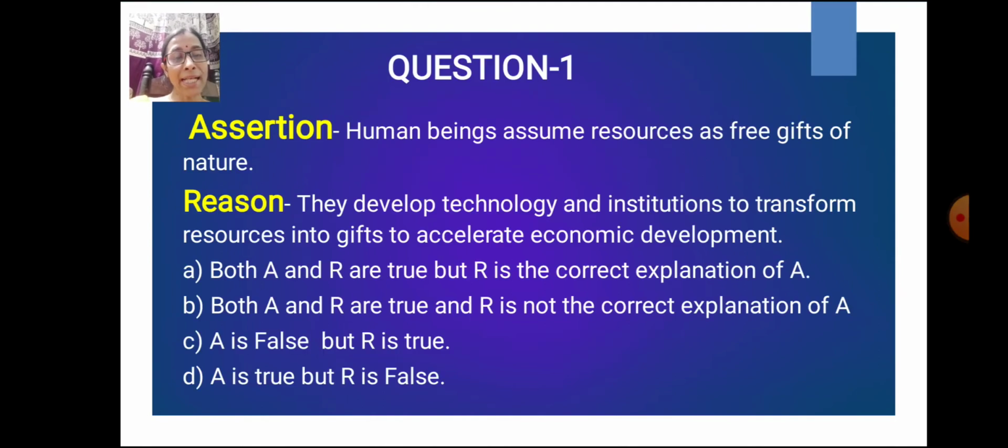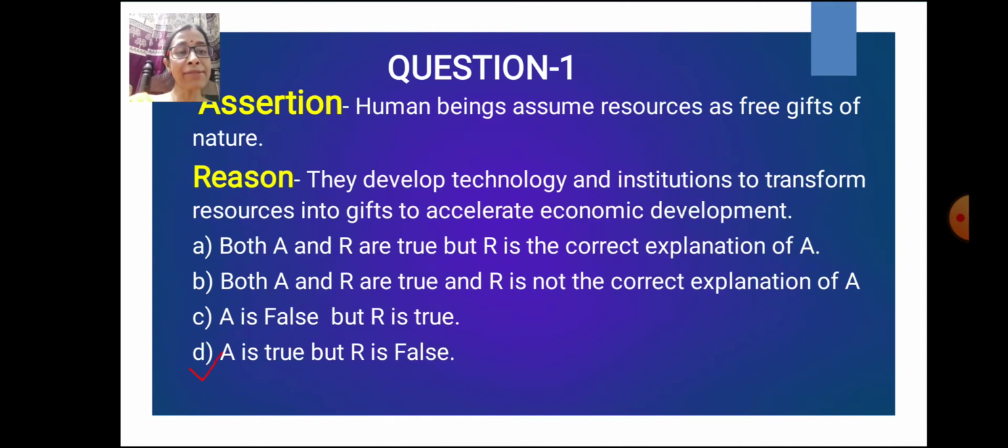Question number 1. Assertion: human beings assume resources as free gifts of nature. Reason: they develop technology and institutions to transform resources into gifts to accelerate economic development. Option A: both A and R are true, but R is the correct explanation of A. Option B: both A and R are true and R is not the correct explanation of A. Option C: A is false but R is true. Option D: A is true but R is false.